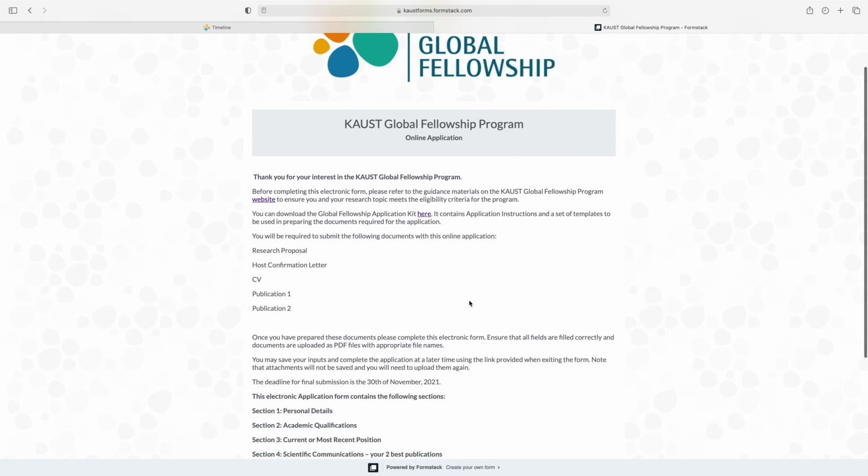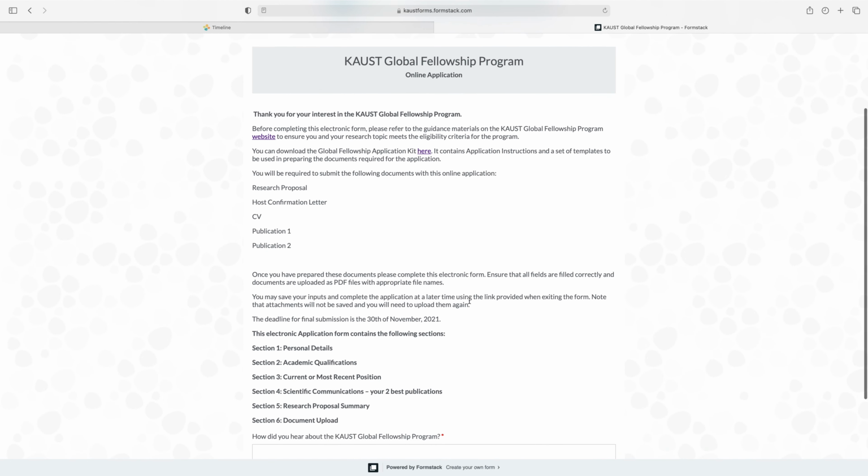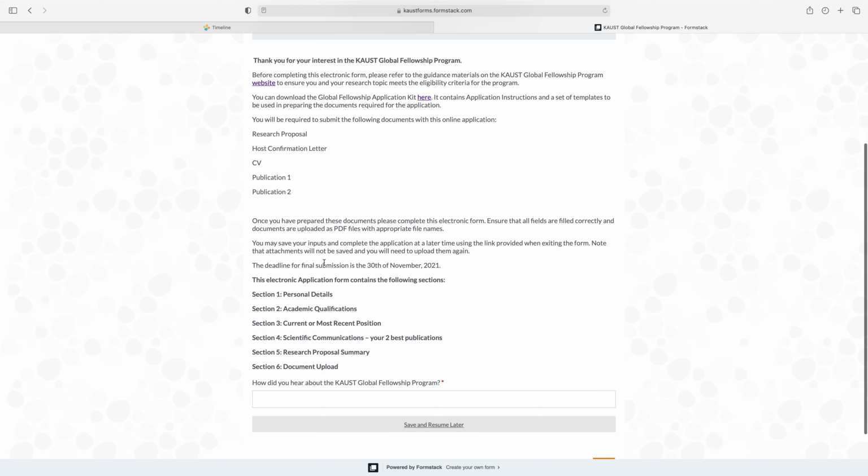Thank you for your interest in the KAUST Global Fellowship Program. You will be required to submit the following documents with this online application: research proposal, host confirmation letter, CV, publication 1 and publication 2. So before applying, get these documents ready. Once you have prepared these documents, please complete this electronic form, and the deadline for the final submission is 30 November.